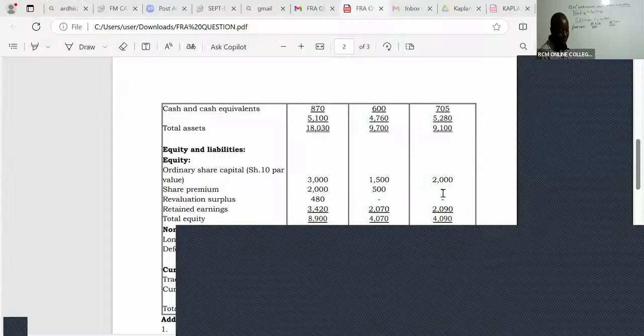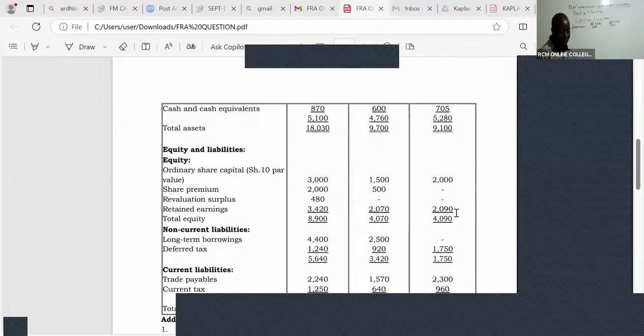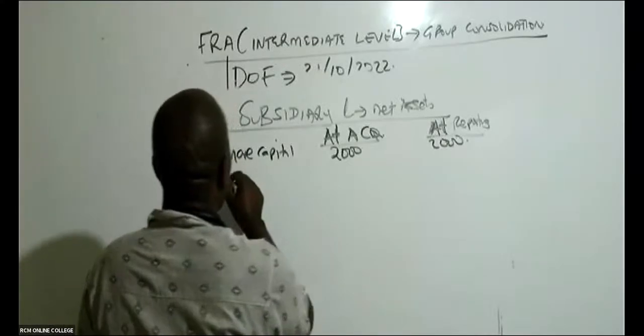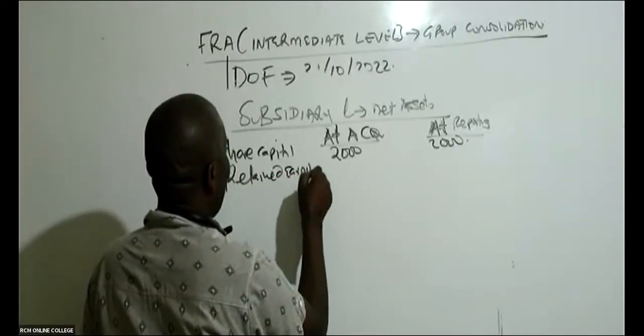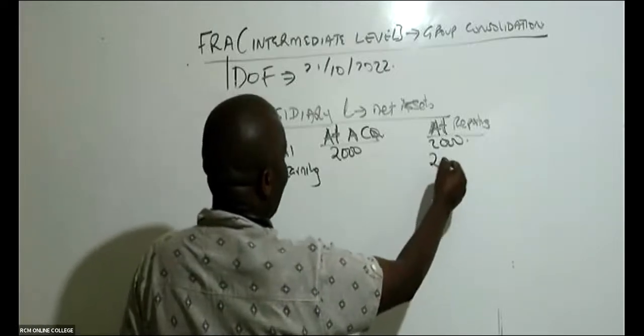I'm looking at the equity section. Do we have share premium? You can see we don't have any share premium. So then, ladies and gentlemen, I have retained earnings here. Retained earnings, I can see at reporting I have 2090.